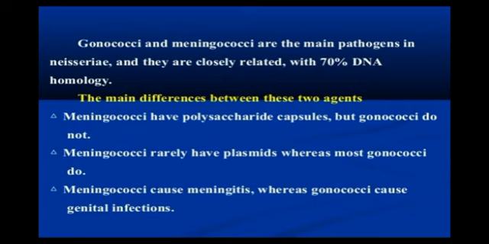Meningococci rarely have plasmids, whereas gonococci commonly do. Now plasmid is a genetic structure in the cell that can replicate independently. That means from one it can form 2 to 4. That means it can divide very easily. Plasmid means it can replicate independently. Meningococci has a polysaccharide capsule, and meningococci can cause meningitis, whereas gonococci can cause genital infection.